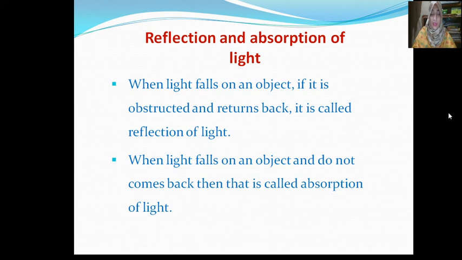This fall of light on a surface is called incidence, and obstruction of light by the surface and its returning back is called the reflection. Here, the angle of incidence is equal to the angle of reflection. The incident rays are parallel to each other as well as the reflected rays are parallel to each other.